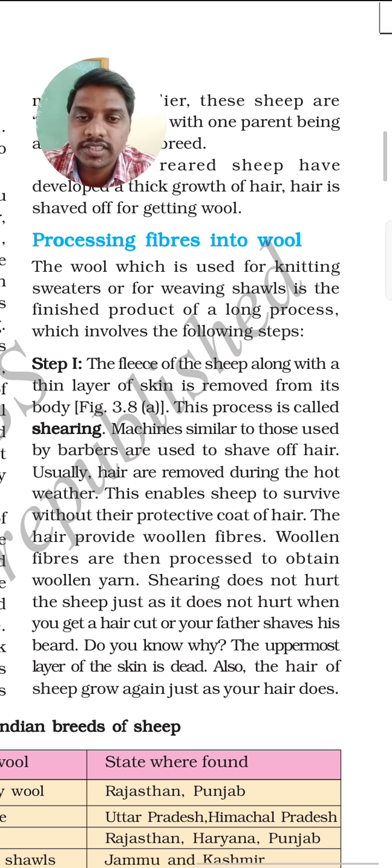Step 1, the fleece or the hairs of the sheep along with the thin layer of skin is removed from its body. This process is called shearing. So shearing means they will remove the hairs which are present on the body.